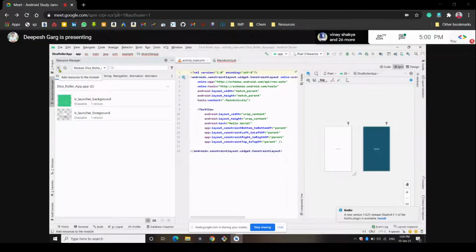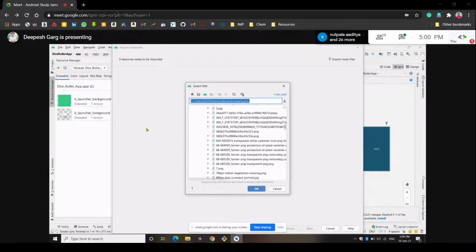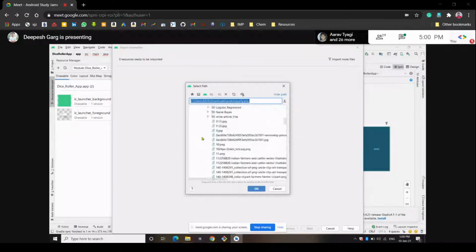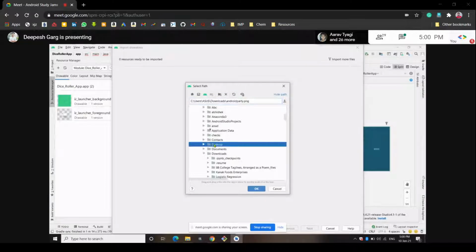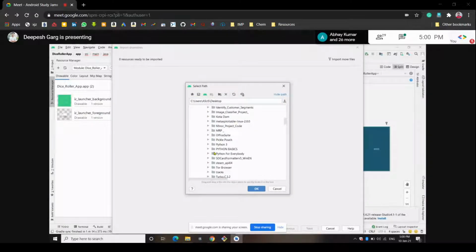We go to this plus button, and then we have to import some drawables. Import drawable files here, and then we upload the dice images. I have some dice images already on my desktop, in a folder called dice images. Let's find this.